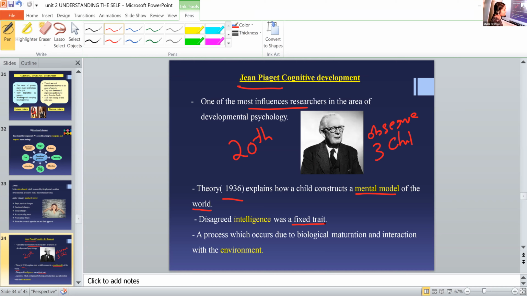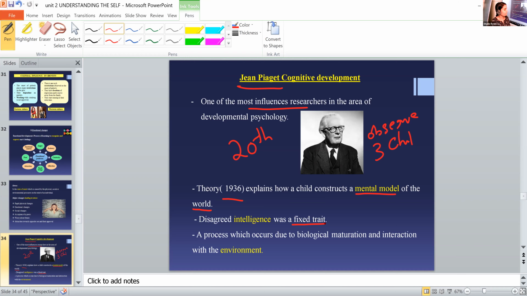It is not something we have developed by birth. We continue to develop our thinking skills from infancy to early childhood and then to adolescence, and it continues throughout our life.